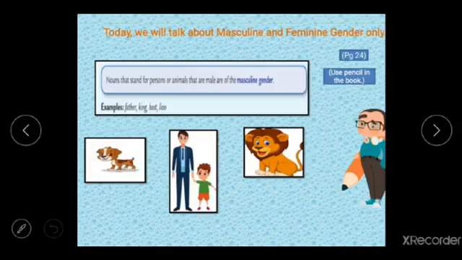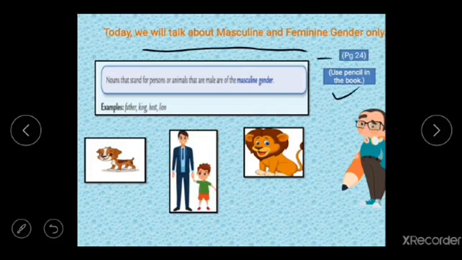So let's see. Today we will talk about masculine and feminine gender only. We are still on page 24 and you have to use pencil in your book. Underline the line: nouns that stand for persons or animals that are male are of the masculine gender. They are saying whenever we are talking about any noun, whether it is a person or an animal, and they are male in nature, they are said to be of masculine gender.